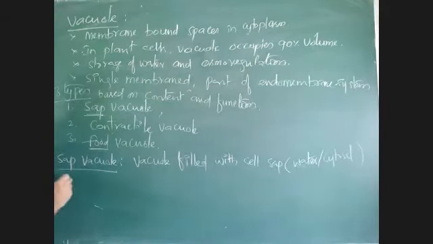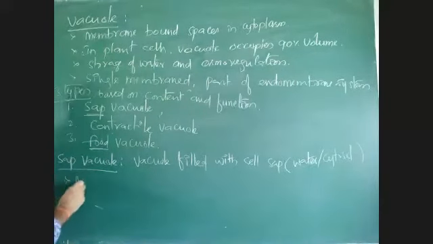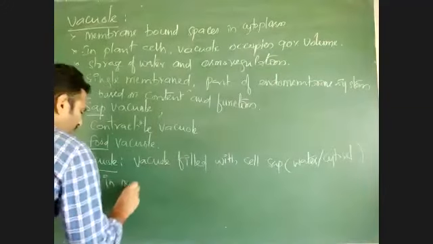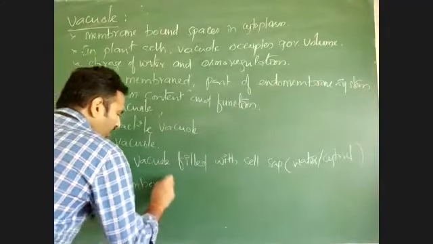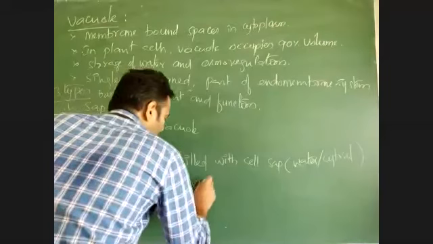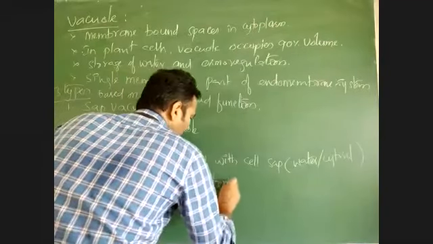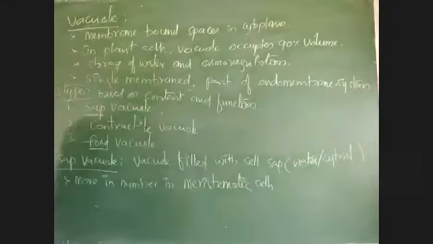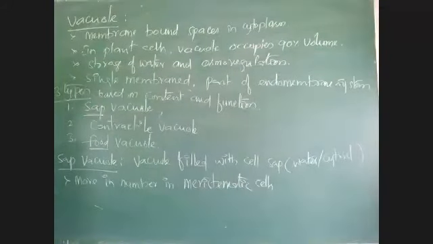Especially these sap vacuoles are present more in meristematic tissue or meristematic cells. Types of tissues you already know. What are the types of tissues?